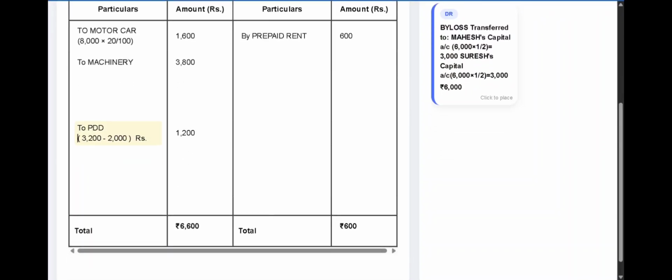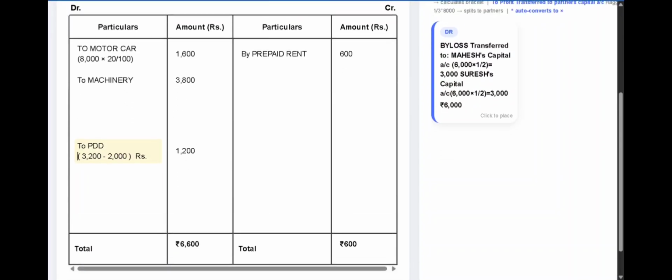Now if you see here, the total of the debit side is 6,600 and credit side is 600. So credit side is lesser and debit side is more. So write the highest total on both the sides, that is 6,600.